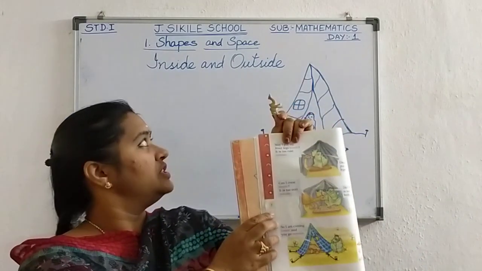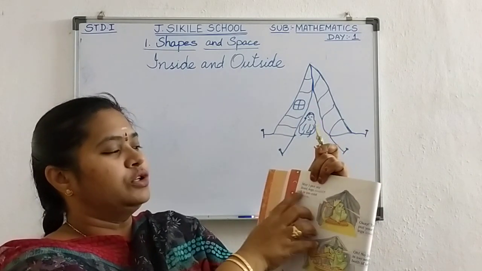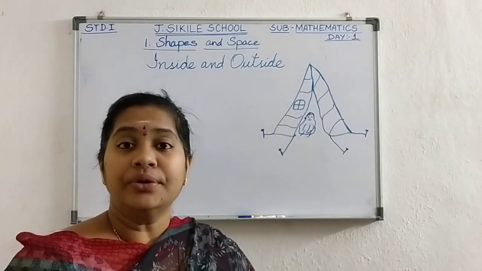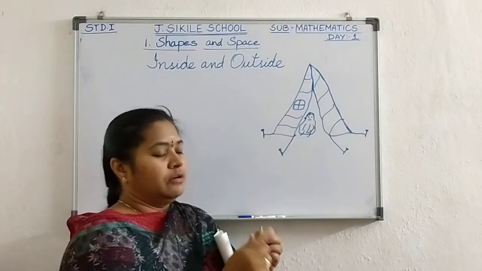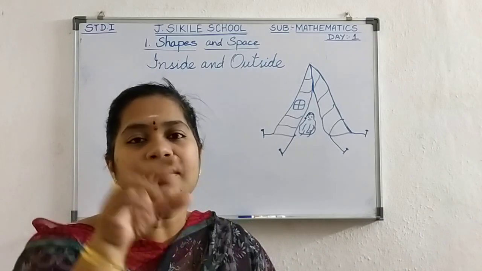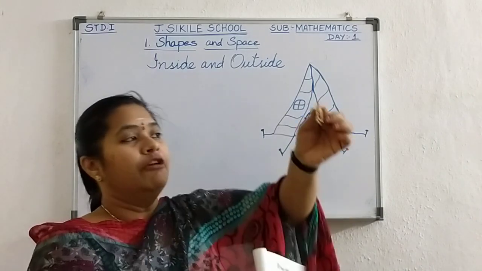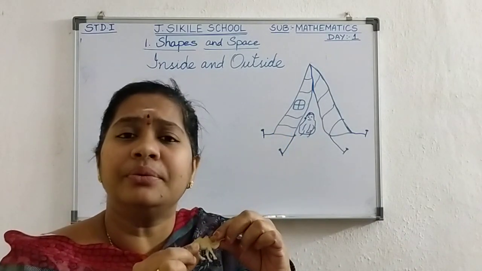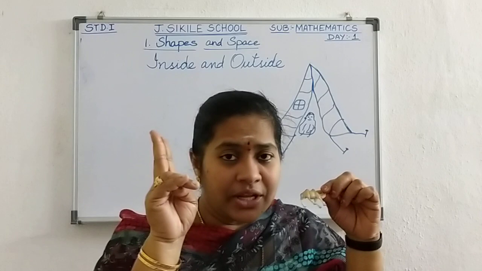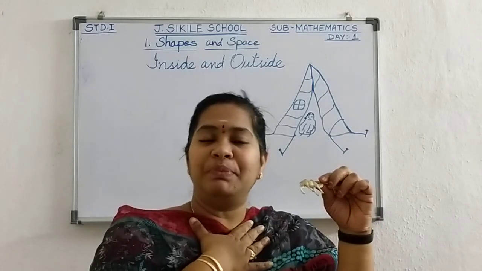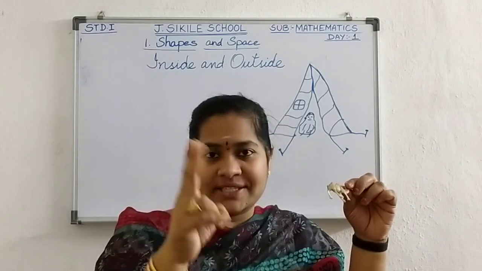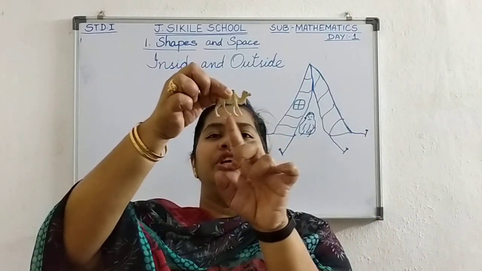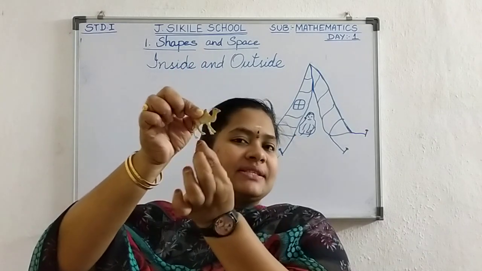Now see, this is page number 2. May I put my front legs inside? It is too cool outside. First it asked to keep its neck inside, now it is asking about the front legs. How many legs does a camel have? How many legs do you have? 4 legs? 2 legs? All human beings have 2 legs, but animals have 4 legs. See, 1, 2, 3, 4. Front side 2, back side 2.